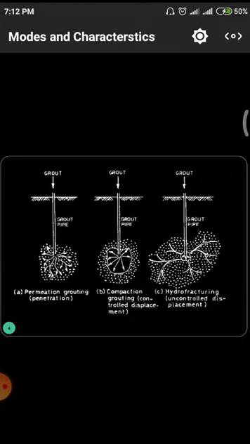That method we call permeation grouting or penetration. Due to natural gravitational force, the material fills the void content. The second is compaction grouting or controlled displacement. Compaction means some external pressure is utilized for filling the void content, so that the pressure is observed in the directions of the arrows. From the center point we have different arrows, dispersing the grouting materials in different directions and filling the void content.